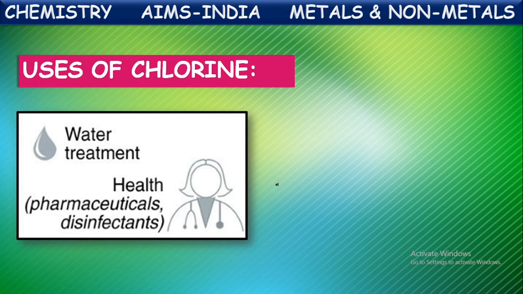Generally, people living in certain areas where water is not properly available purify the water available to them by using chlorine tablets. The soldiers who are securing us in the forest cannot get purified water. They take the water available in that area and purify it using these chlorine tablets. When they dissolve these tablets in water, the chlorine can kill the germs and bacteria present in the water, so that the water is purified. So chlorine is used in water purification, water treatment.